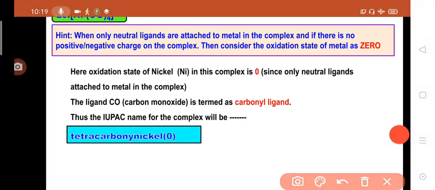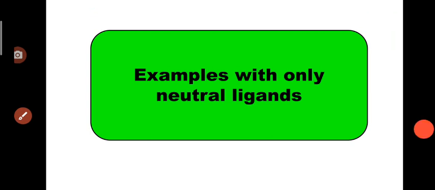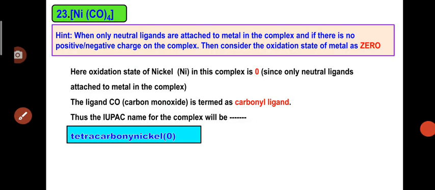So please keep this rule in your mind that when only neutral ligands are attached to the central metal atom, in that case the overall oxidation state of the metal is 0. That is the rule, or you can see that it is a simple hint for you. But what is the condition? The metal should be attached to only neutral ligands. So no negative ligands or positive ligands should be present in the complex. So when only neutral ligands are attached to the metal in the complex, it has a 0 oxidation state.